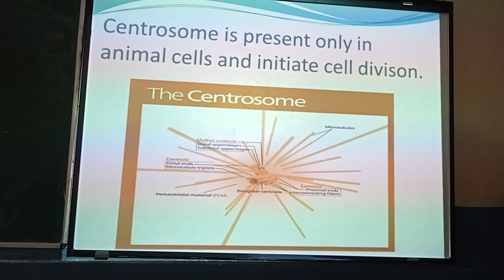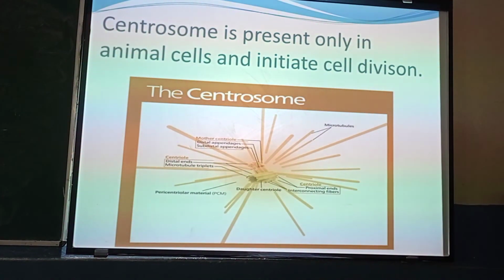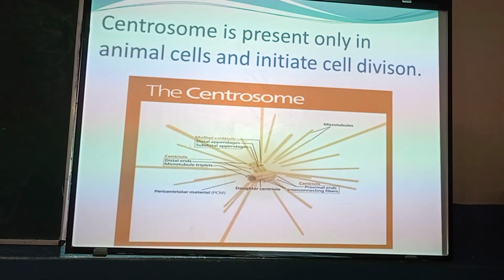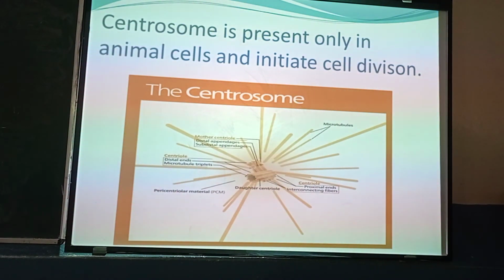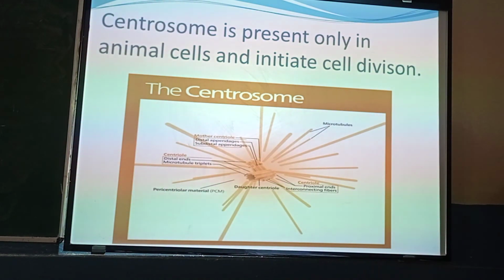But it consists of two granule-like structures known as centrioles, attached to one another, and the centrosome helps in cell division in animal cells, and in the formation of spindles during the cell division process.